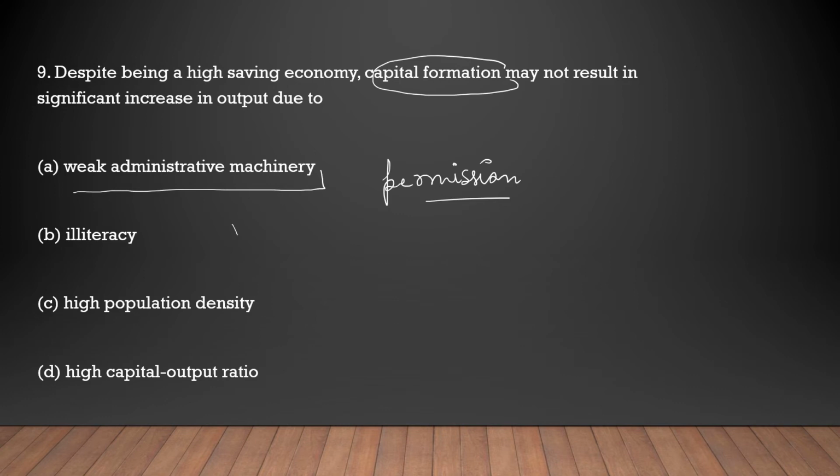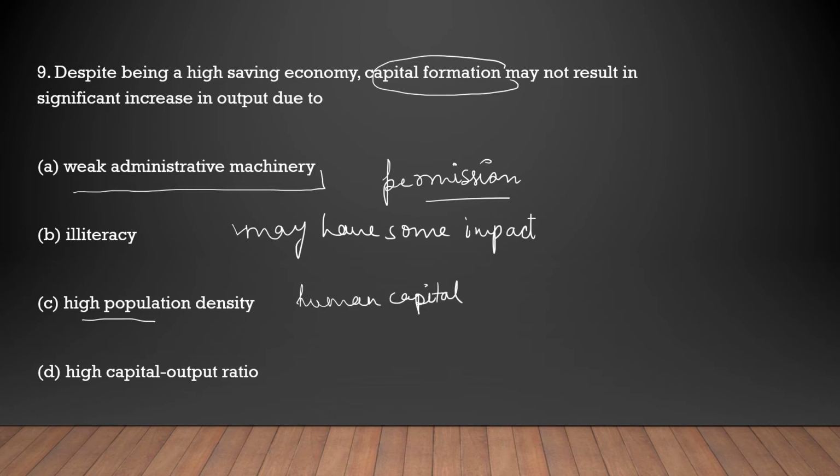Illiteracy may have some impact. Next is high population density. It can have impact because it might lead to not working well on the human capital, so their human capital efficiency may decrease.